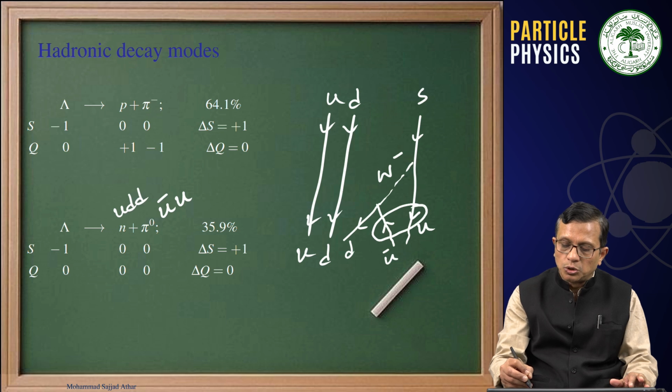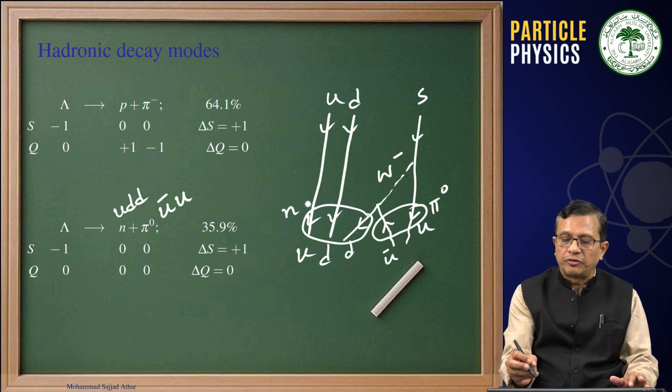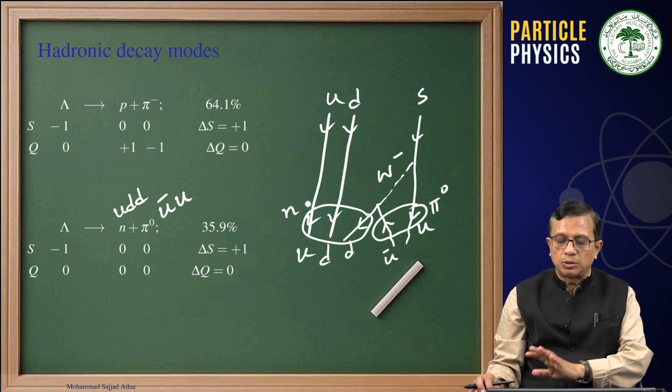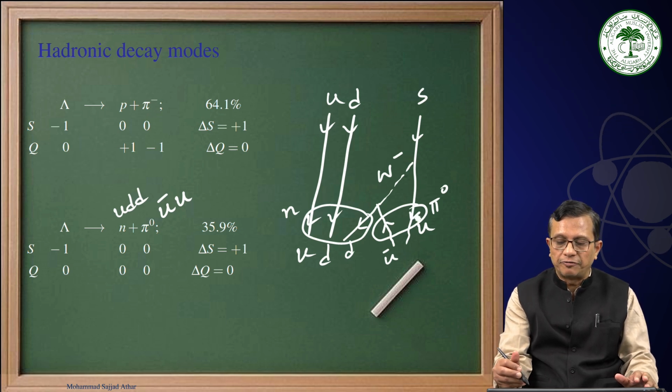Therefore, this is U bar U that stands for pi 0, and this is UDD, that stands for a neutron. Therefore, a lambda is getting converted into a neutron and a pi 0. Again, you can see that S is changing into U, and therefore this will be a Cabibbo suppressed process.